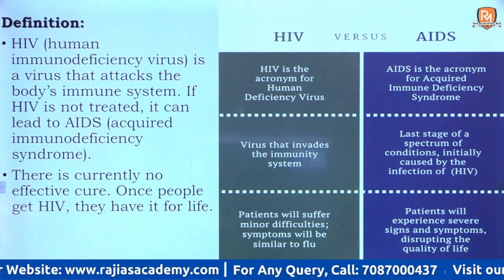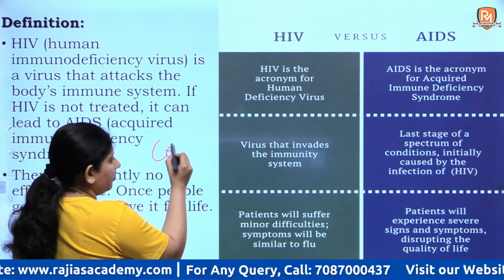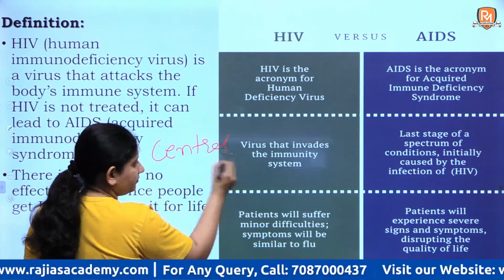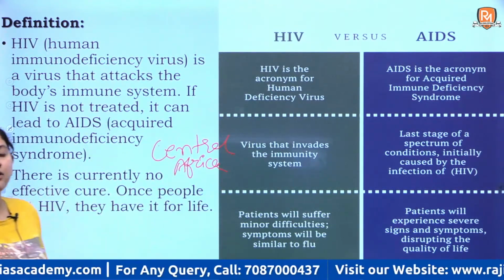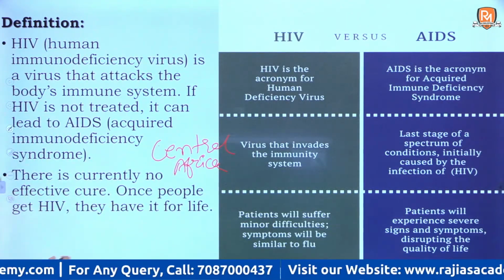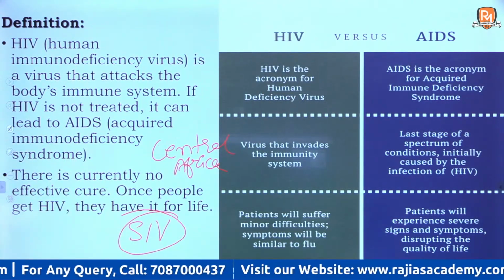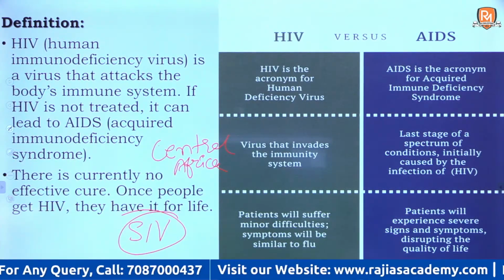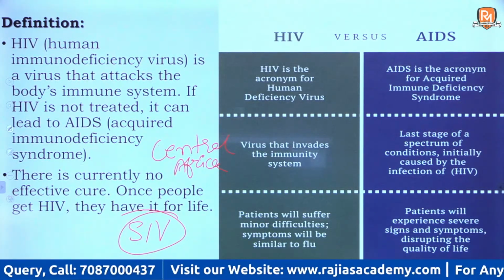Right, now let us understand what HIV is. Right, first how this evolved. See, this evolved in Central Africa, and it started because of interaction with chimpanzees. In chimpanzees, it is known as SIV. SIV refers to simian immunodeficiency virus.